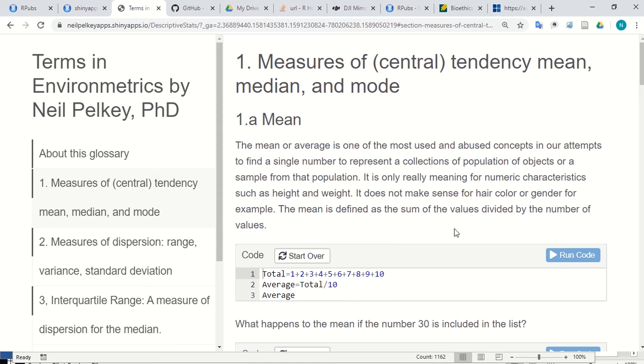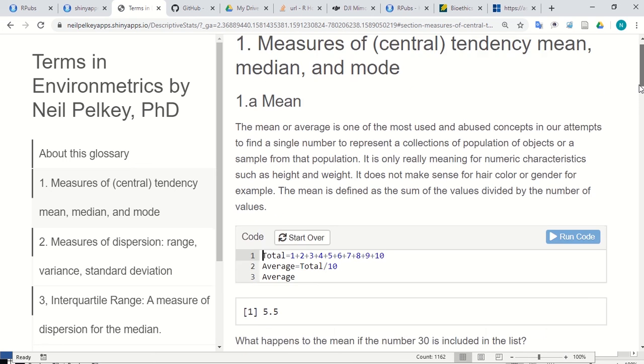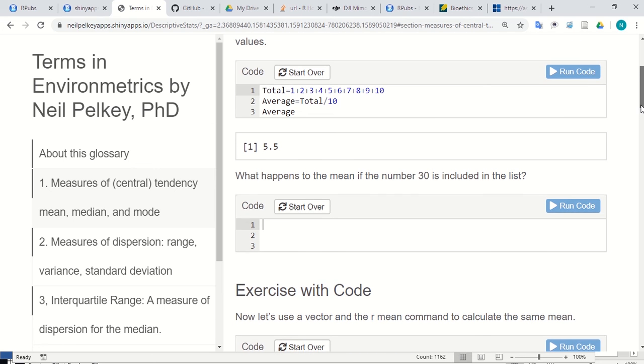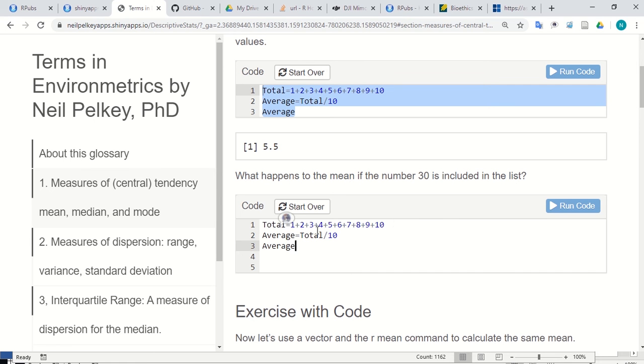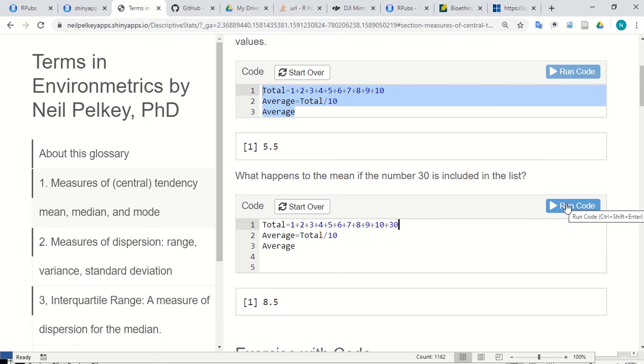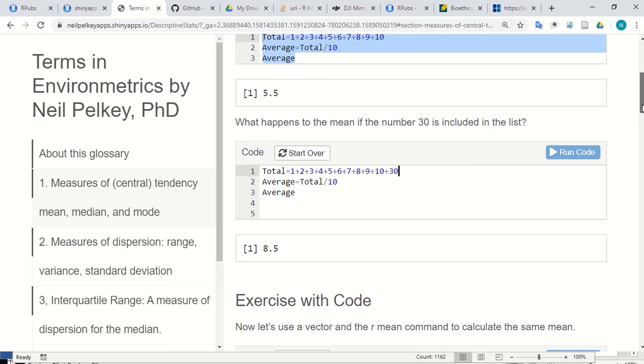This is on a live Shiny server, so you can actually run it. The idea is that you can come in here. You could modify this if you want, but you click the run code and slide down a little bit, and you'll see the answers. So right here, what happens to the mean if the number 30 is included in the list? You simply copy it and paste it down there, and you do plus 30, and then you run the code. Okay, and it goes from 5.5 to 8.5.